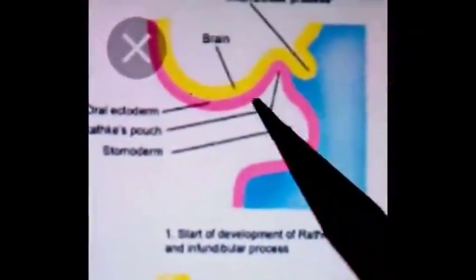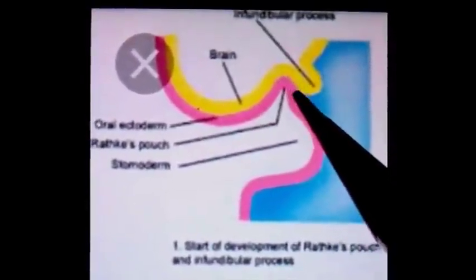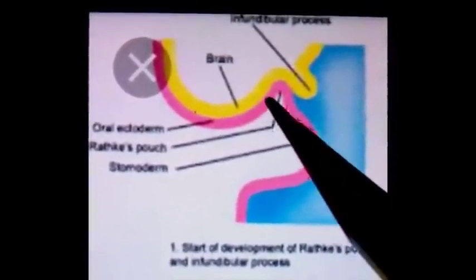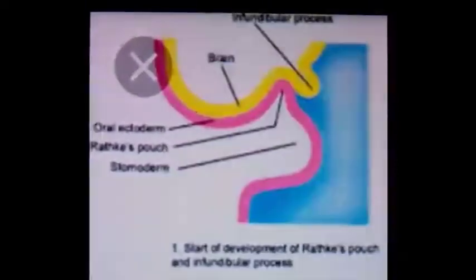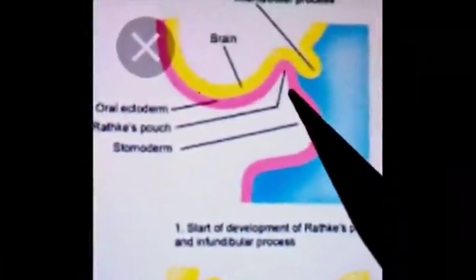This hypophyseal placode gives rise to Rathke's pouch. It is an upward extension of the epithelium of the oral cavity towards the brain. This is the beginning of development of the anterior lobe of the pituitary gland.